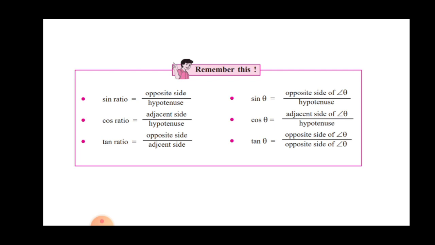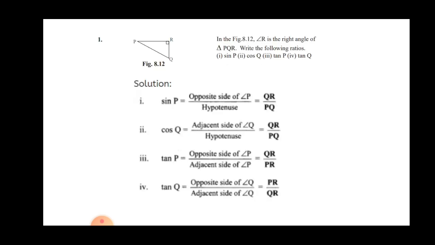Now we are going to start practice set 8.1. For your MCQ, the question is to write down the sine ratio, cos ratio, tan ratio. Likewise, 1 mark questions are there. For 2 marks, maybe they will ask you to write down the sine ratio, cos ratio. 3 marks also they will ask. So practice set 8.1 is all about the ratios. Here is 8.1 question number 1.